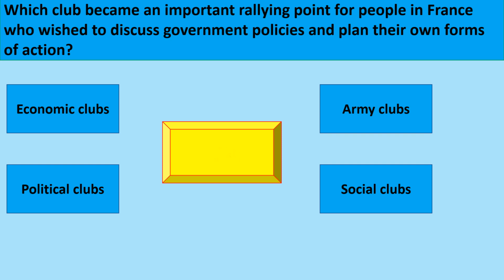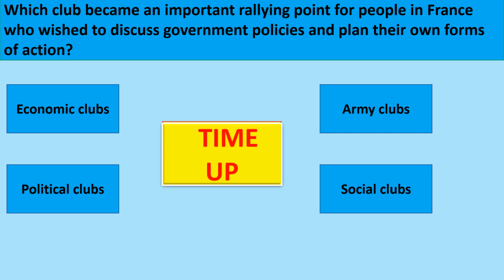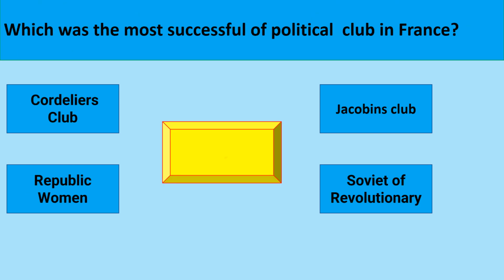Which club became an important rallying point for people in France who wished to discuss government policies and plan their own forms of action? The correct option is political clubs. Which was the most successful political club in France?